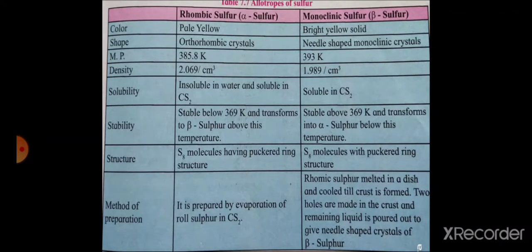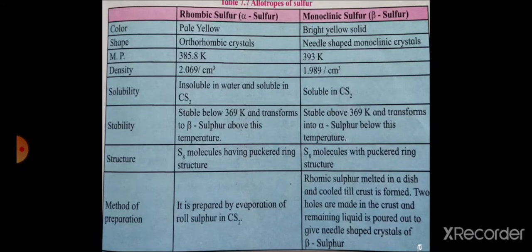First is the color. The color of rhombic sulfur or alpha sulfur is pale yellow, while beta sulfur is a bright yellow solid. Then shape: orthorhombic crystals, and for monoclinic sulfur, needle-shaped monoclinic crystals.